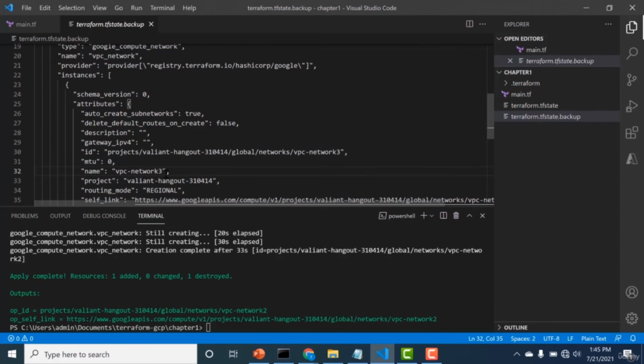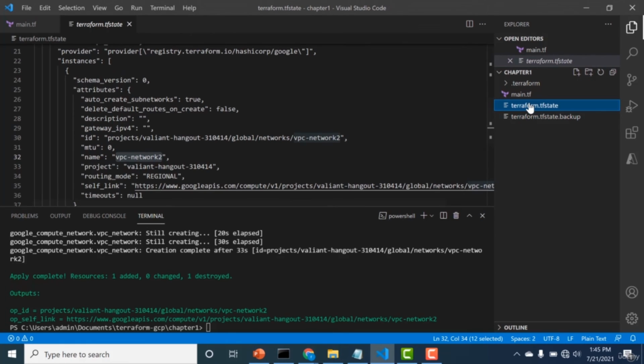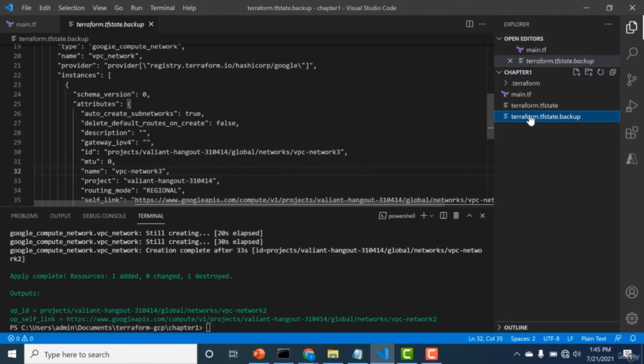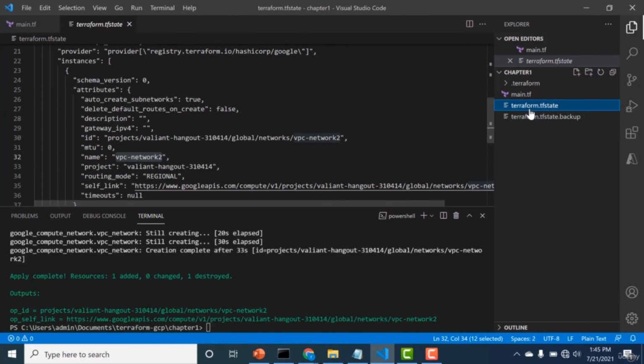So these are the two main important files, that is the .tfstate and the .tfstate backup. The backup contains the previous configuration, and .tfstate contains the present configuration. Now these two files are extremely important and they should not get deleted. If by chance these files get deleted, then your Terraform loses all information about the resources that it has created. So let's try to do that.